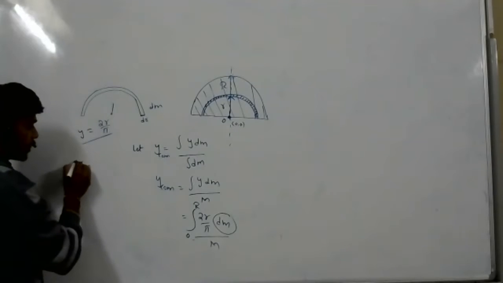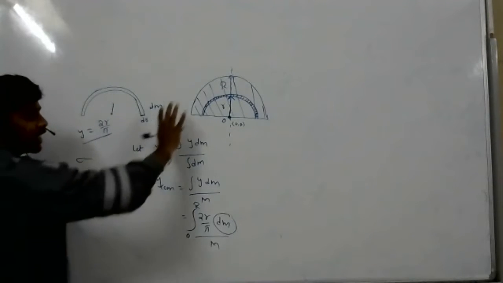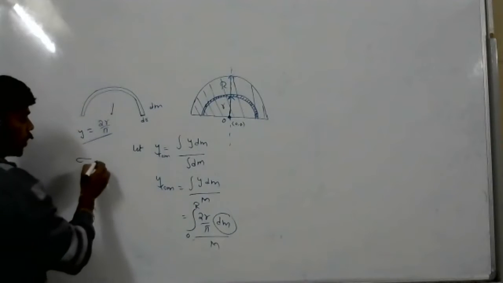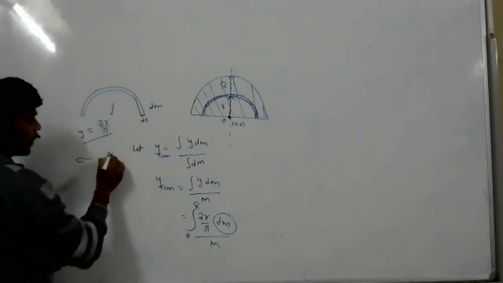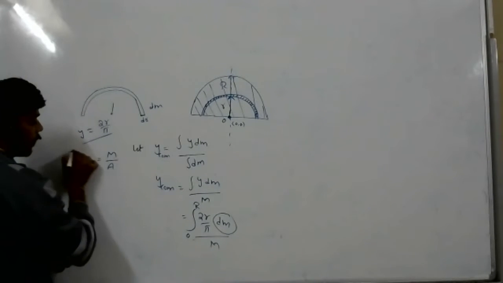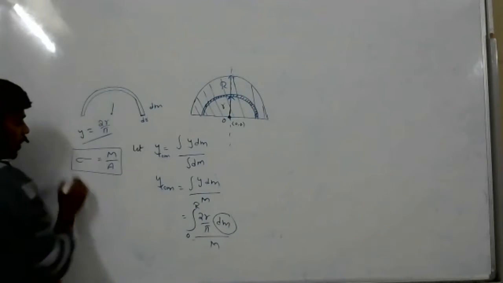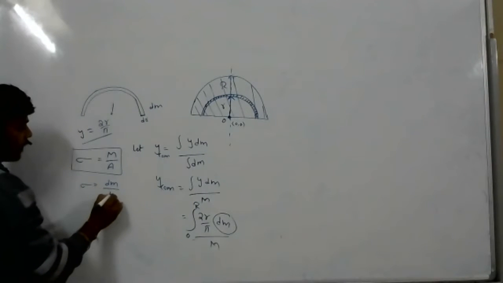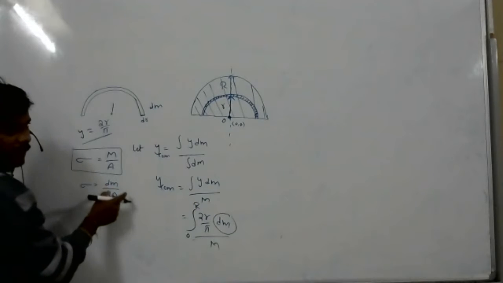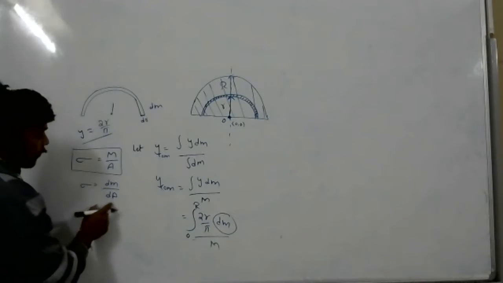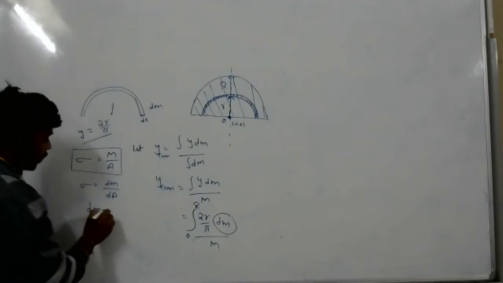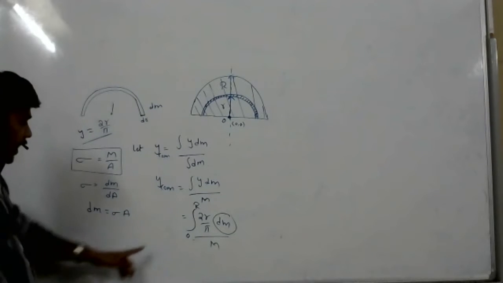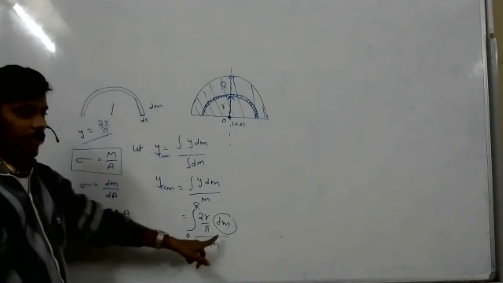Let's see. Sigma. Why? Because it is area. It is not one-dimensional, it is two-dimensional. So sigma equals mass per area actually. Now sigma equals dm by dA, means small mass in a small amount of area. From this, dm equals sigma dA. dm equals sigma dA. Again, I will replace dm with sigma dA.